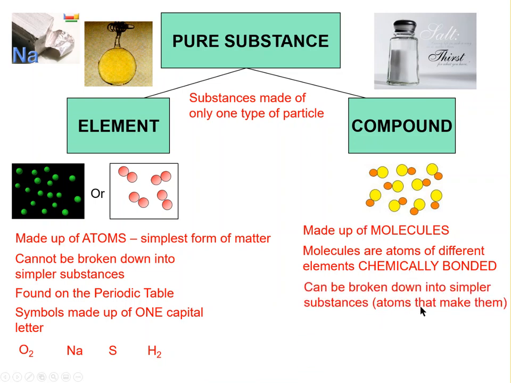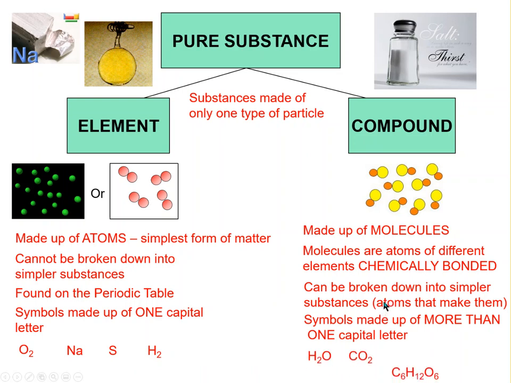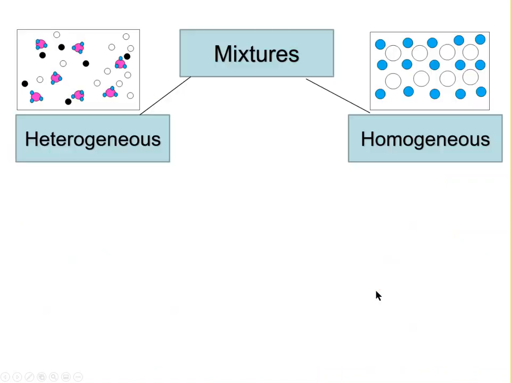Now we can break a molecule down into simpler substances because we can break the molecules down into the atoms that make them up. And the symbols, since they contain more than one element, will contain more than one capital letter. So examples of compounds: water, carbon dioxide, glucose, or sulfur dioxide.